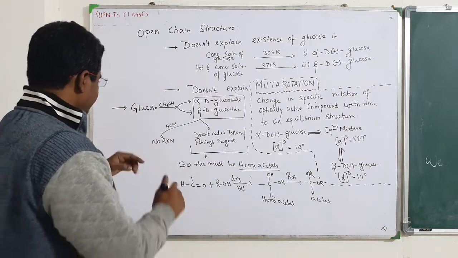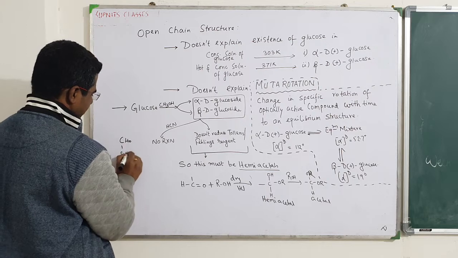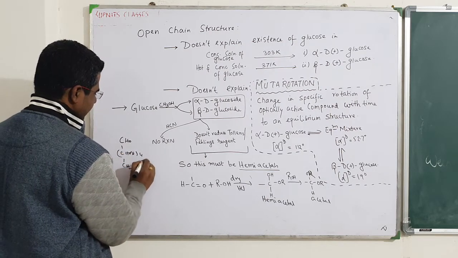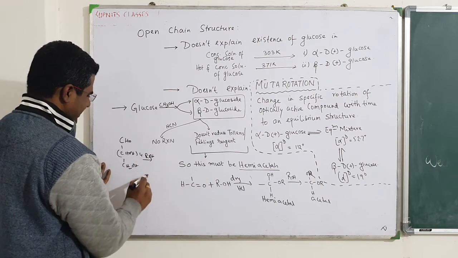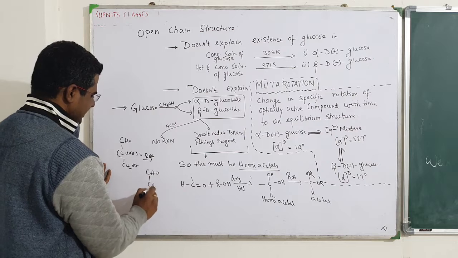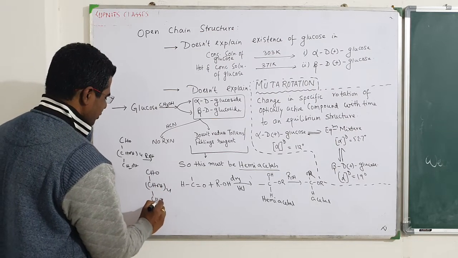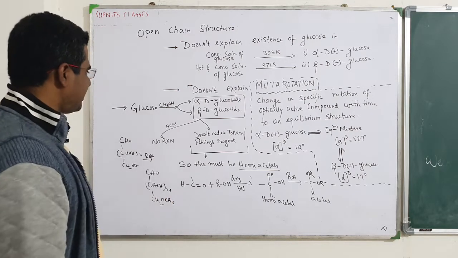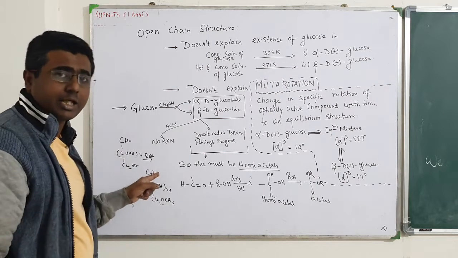Okay, so glucosides means, if I show it over here, CHOH whole 4, and here suppose it is CH2OH, and if you put ROH and dry HCl gas, then this CH will remain unchanged in the CHOH whole 4, and this will become CH2OCH3. Okay, so this is a glucoside, but see, this glucoside still has the aldehyde group, right?